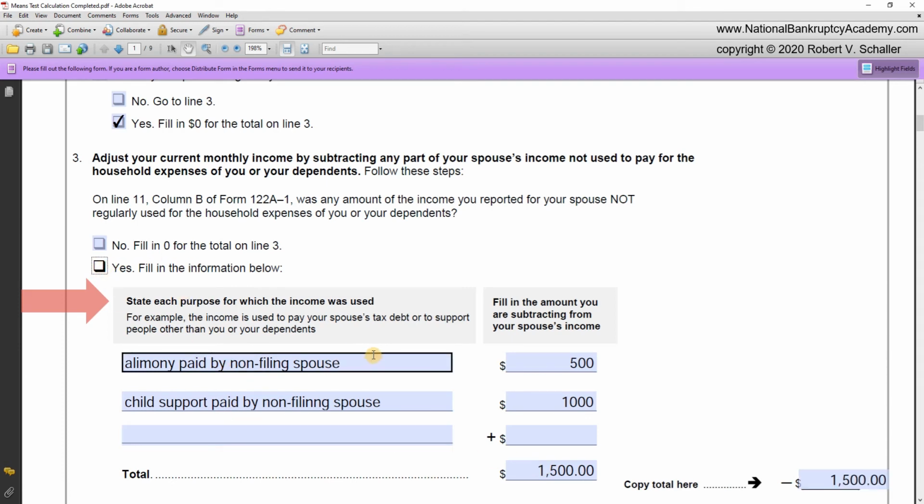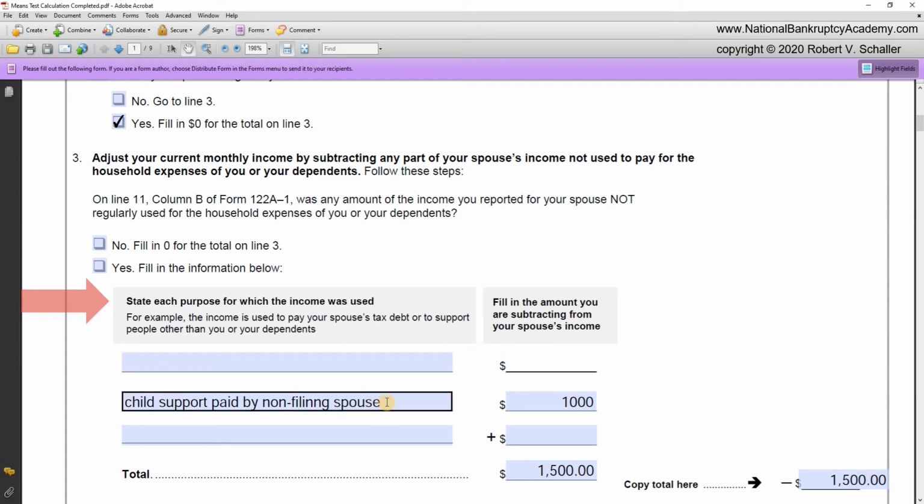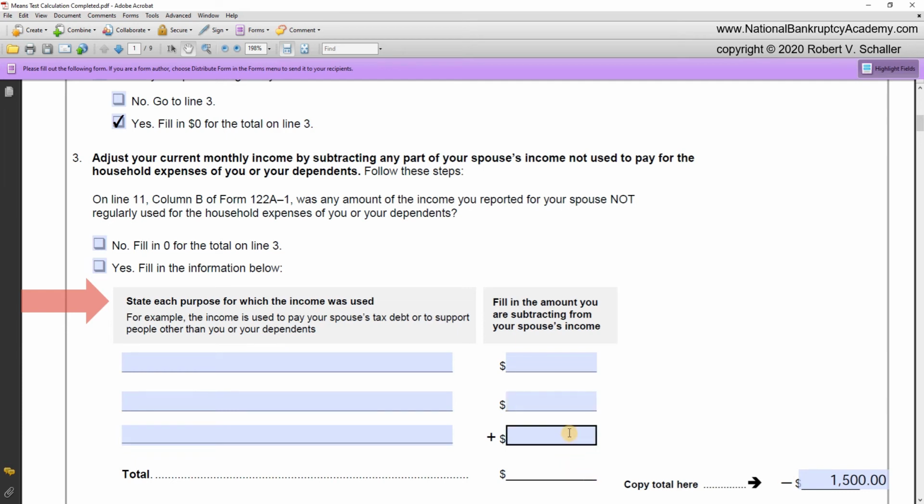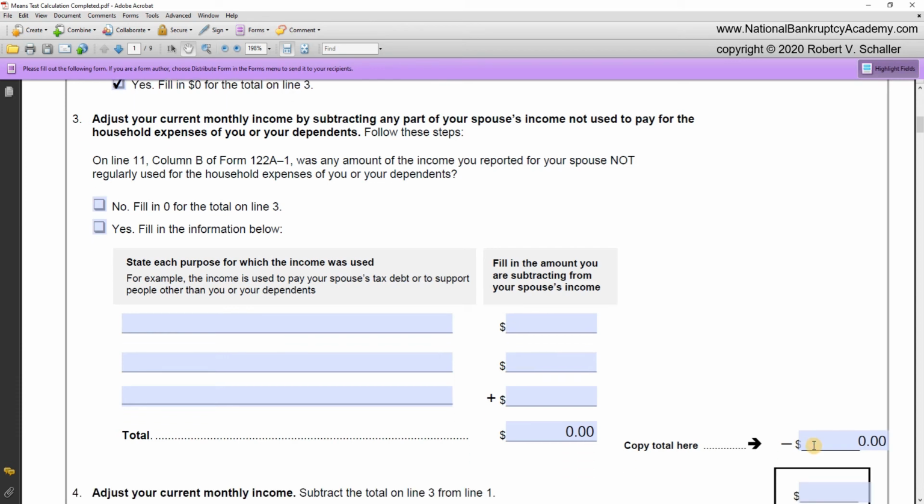Uncheck the box and delete the adjustments. And the amount for line 3 is 0. Okay, let's move up to line 4.